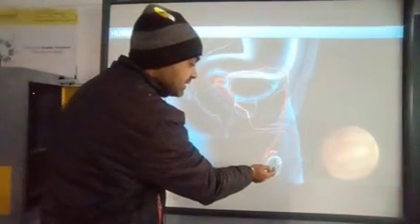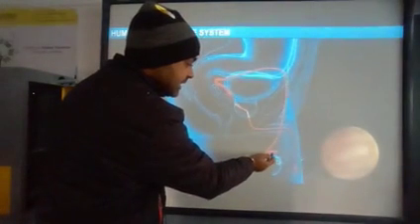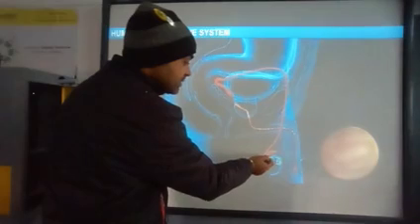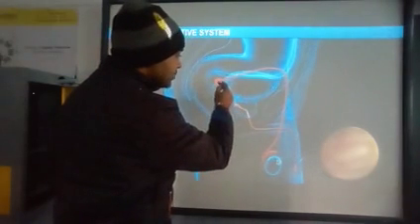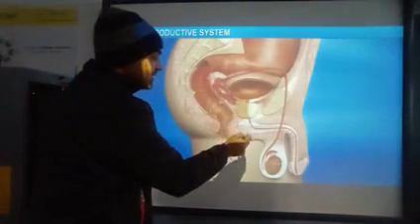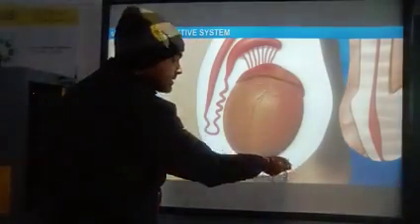See, this is the penis, and this is the epididymis, from where the sperm moves through this vas deferens to the seminal vesicles. Through this path it will reach the penis.